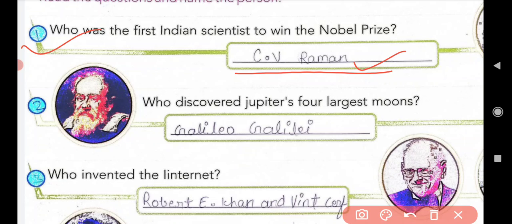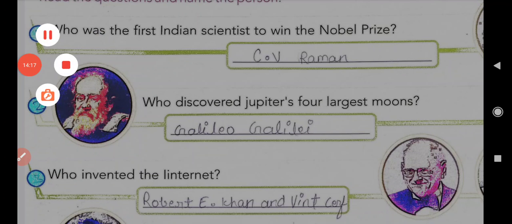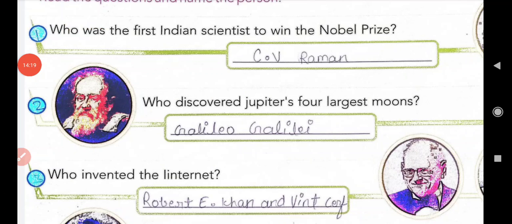After that, come to the next, that is second one. Who discovered Jupiter's 4 largest moons? Jupiter's 4 largest moons. किसने जो है जुपिटर के 4 largest moon का डिस्कवर किया था? So can you guess? Galileo Galilei.